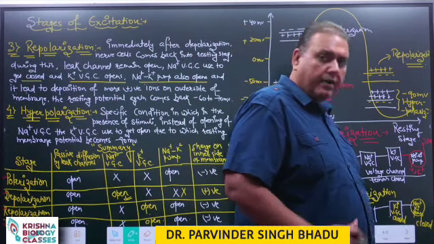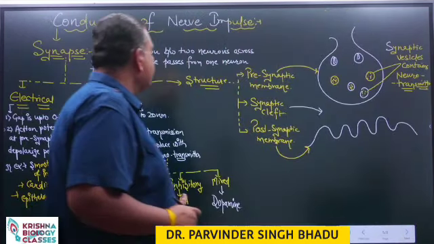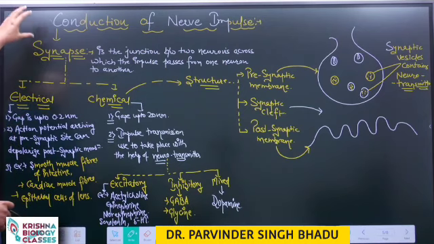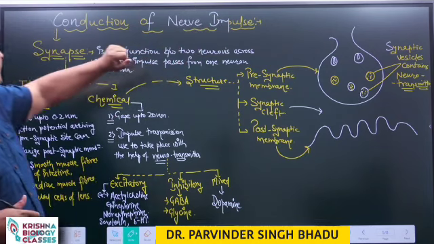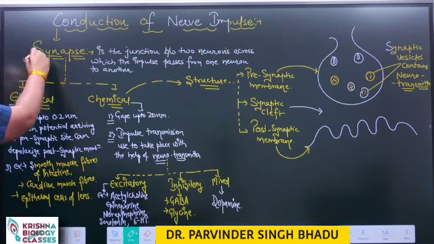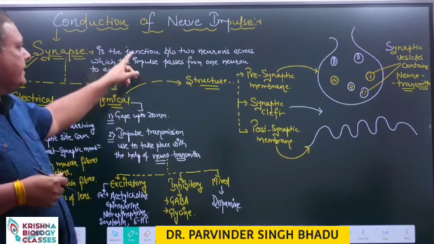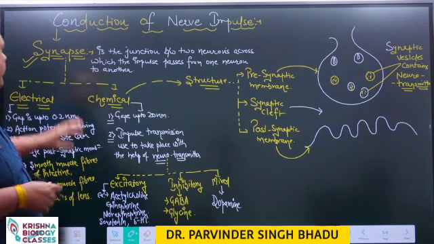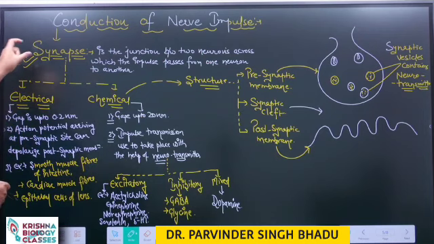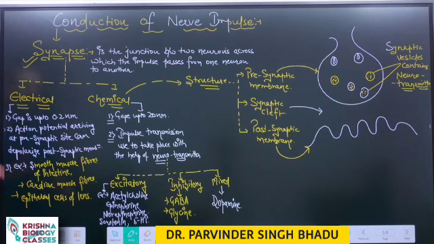Now the functioning mechanism depends on two processes, excitation and conduction. The next part is conduction. Conduction is the process in which a nerve cell transfers its impulse to another adjacent nerve cell, and it is achieved with the help of the nerve synapse. Synapses are small gaps present between two adjacent nerve cells, with the help of which the impulse gets transmitted. On the basis of the size of these synapses, we classify them into two parts: electrical synapse and chemical synapse.